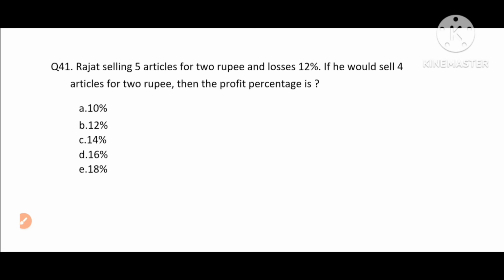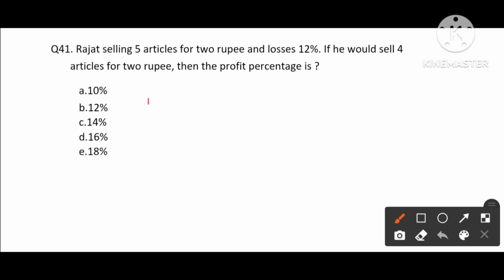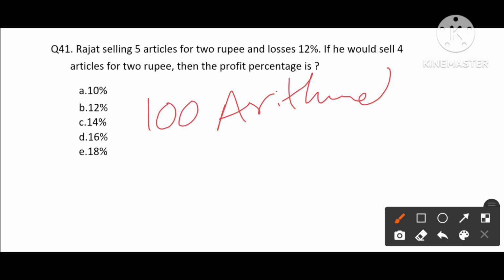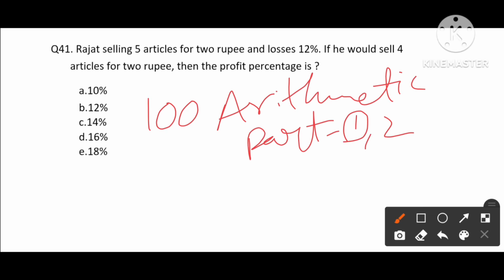We have started 100 arithmetic series questions, and this is part 3. We have completed part 1 and 2. Each part has 20 questions we have discussed. If you have not watched those two parts, please do watch those also. Here, in this third part, we are starting with question number 41.